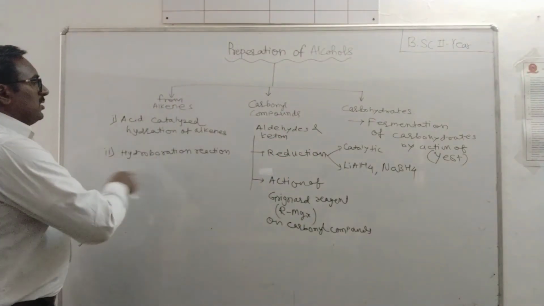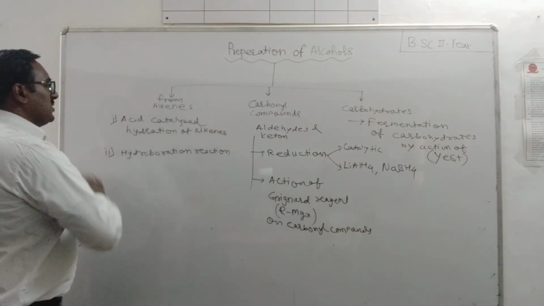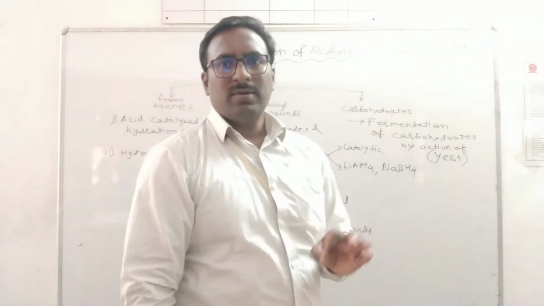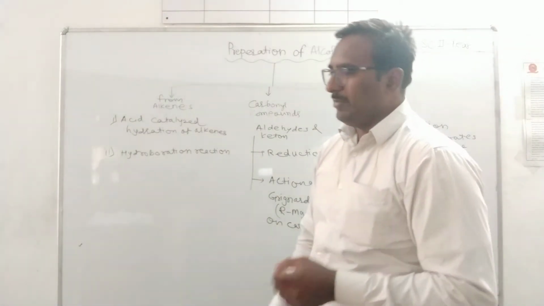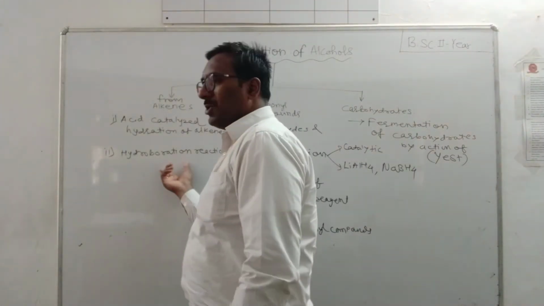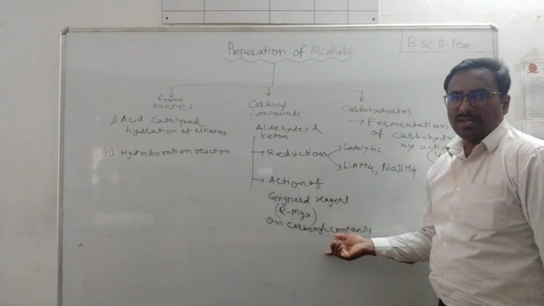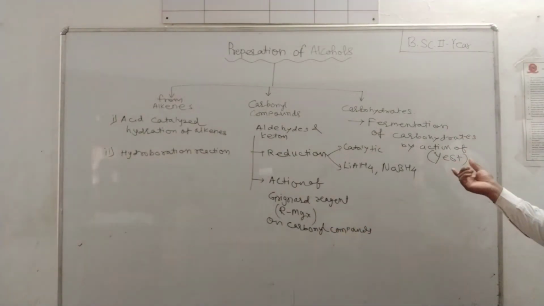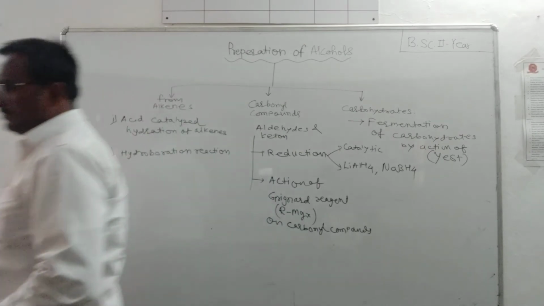So we have discussed these methods. Up till now we have discussed the acid catalyzed hydration reaction, preparation of alcohol from alkene. Today we want to discuss the hydroboration reaction, then catalytic reduction, action of Grignard reagent on carbonyl compounds, and the fermentation reaction. Make a copy, then we will discuss one by one.